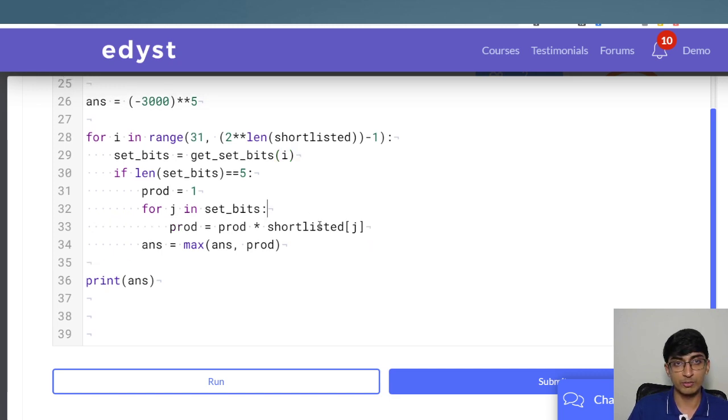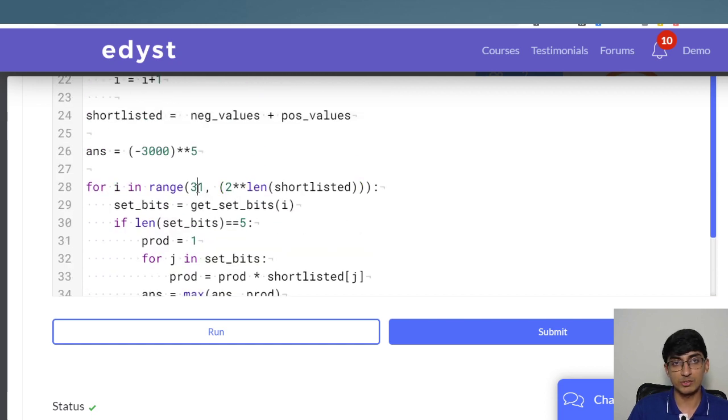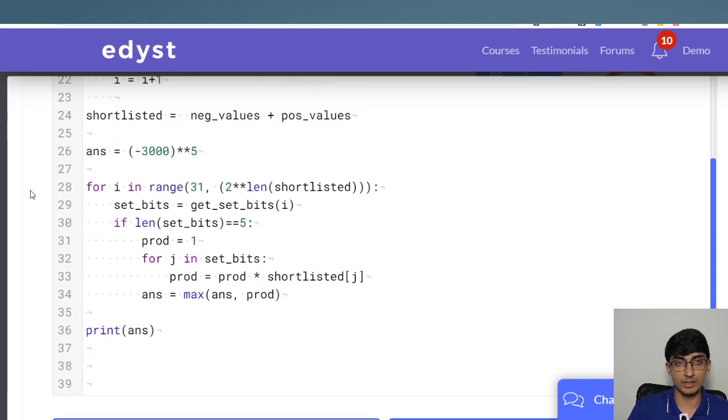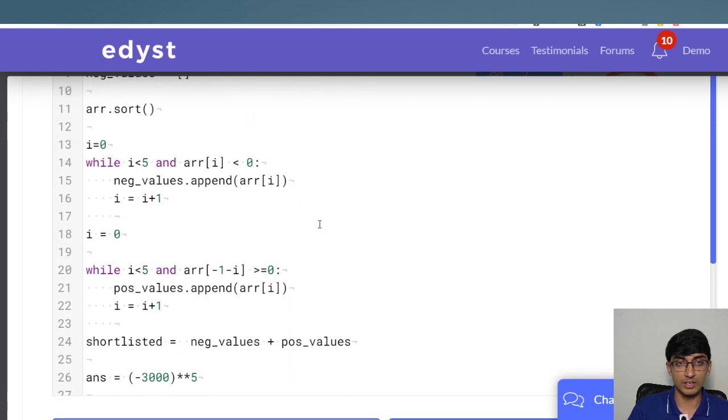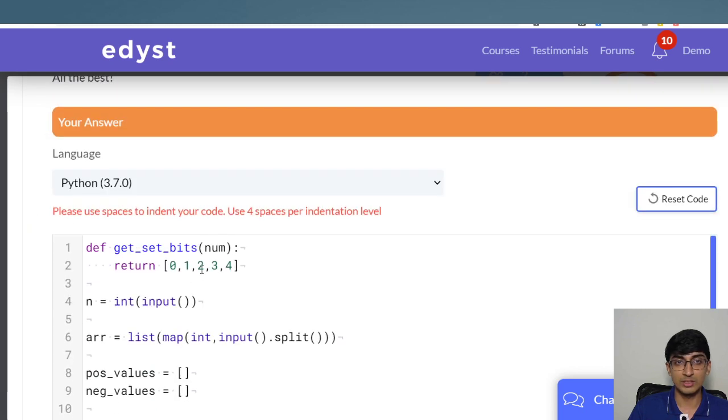Why? Because we are going from 2 raised to 5 minus 1 till 31. So from 31 to 31 it's not even going to go, because we want to include minus 1. We should actually remove it from here, because it's anyways less than. So now if I run it, it will work out, because in Python it goes from whatever range starts from this and goes till less than this. We have not really completed the question, because we just hard coded this value here, because we know that for 31 this is the set bits.